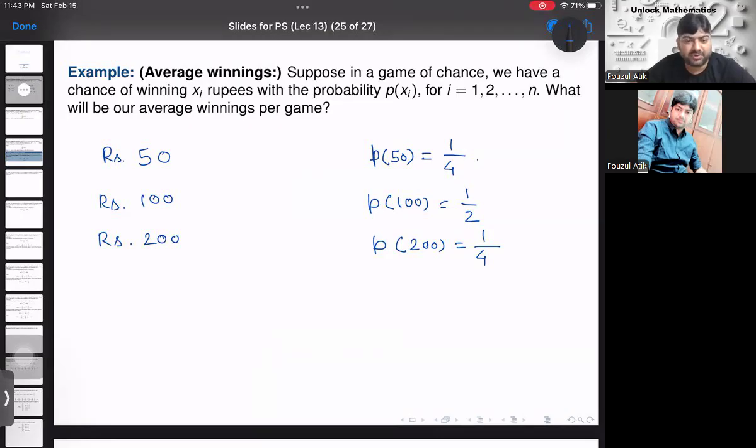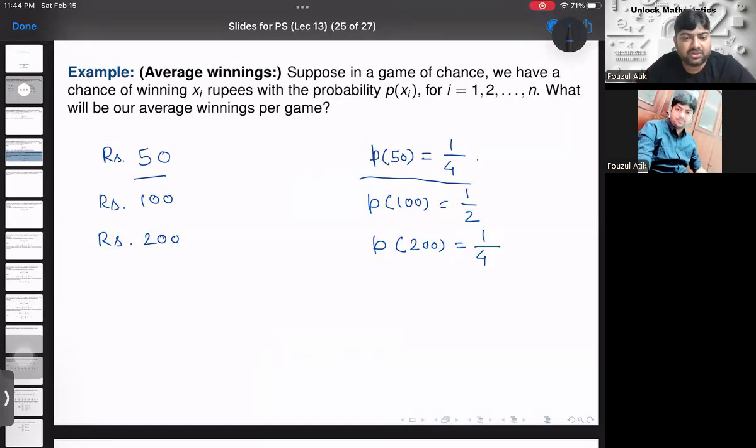Correct? So this is the complete list of these three things. Among these three, one will happen, right? So then what will be your average winning per game? If you go to this casino, what will be your expected winning? You think of it as a weighted average kind of a thing, right? So the weight is there. So the probability of winning 50 rupees, what is the weight? With probability 1 by 4.